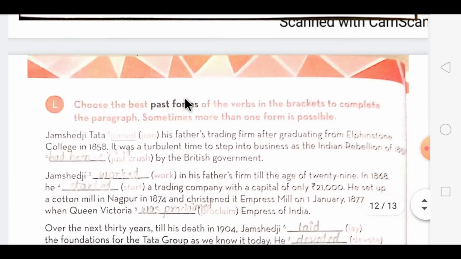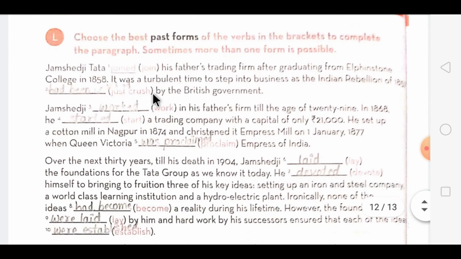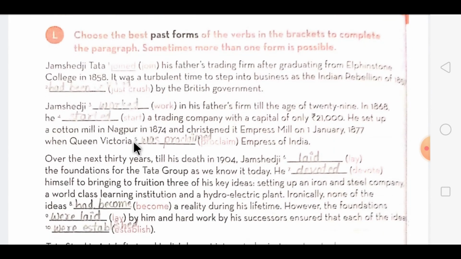Now let's move on to the next exercise, that is L. In this you have to use the past forms according to the rules which I explained you. All the four rules will be applied over here according to the sentence. If the action has already been completed, you use simple past tense. If it is continuing in the past, so you have to use past continuous. And if it has completed before the another action started, you will use past perfect. And to a certain point limit, if it is continuing, you have to use past perfect continuous tense. Now the next exercise, let's begin with that.